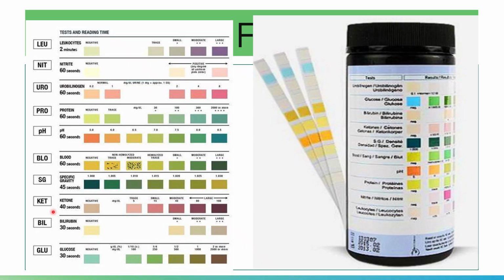How is this done? You dip the reagent strip into your urine, then you blot to remove excess urine, and then you read after 45 seconds.